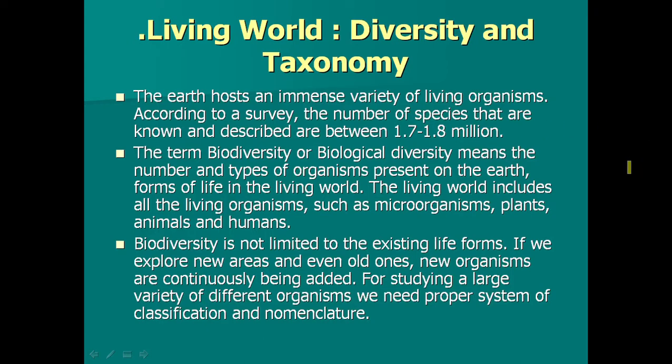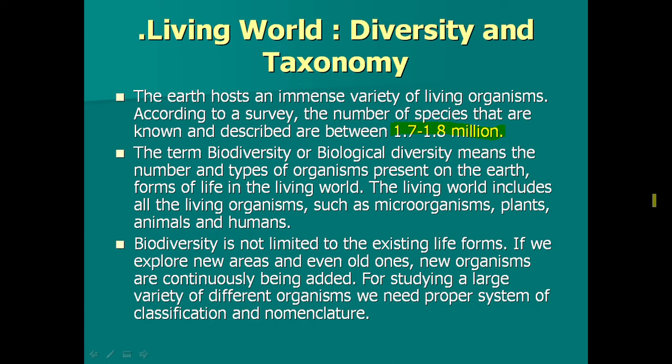Now, living world, diversity and taxonomy. So, the Earth hosts an immense variety of living organisms. Now, according to one survey, the number of species that are known and described is between 1.7 to 1.8 million. The term biodiversity means the number and type of organisms present on the earth, which form life in the living world.